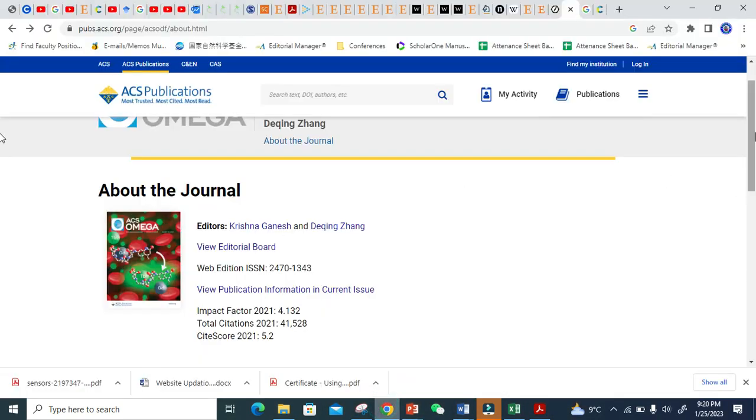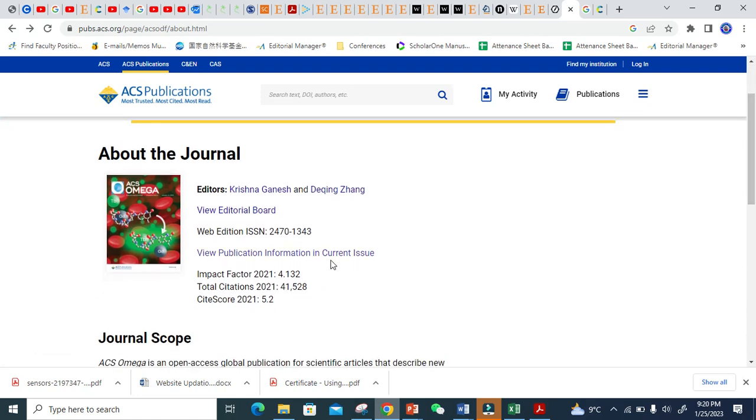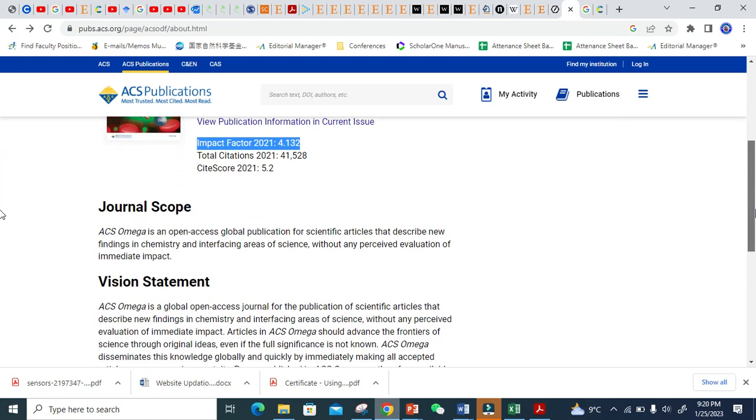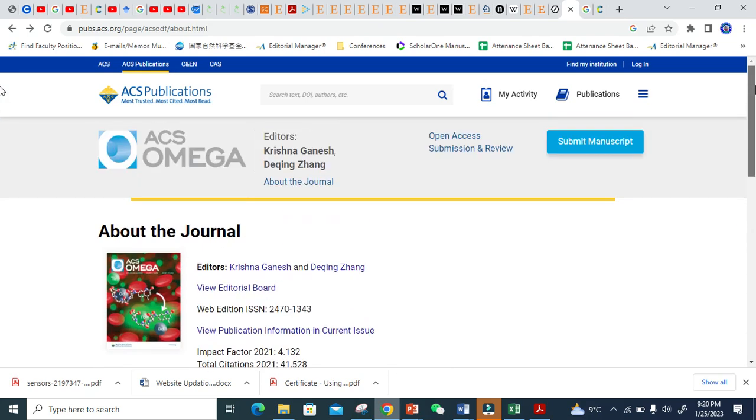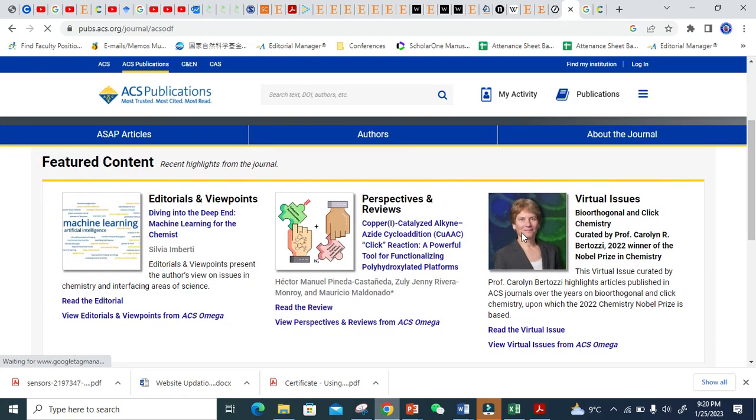This is the example of ACS Omega. You can clearly see it has an impact factor also here. You see, it's a very good journal from ACS. And you can see here that ACS Omega is an open access journal. Now let me go to its articles. You will clearly see that it is free of access. For example, this is one article.